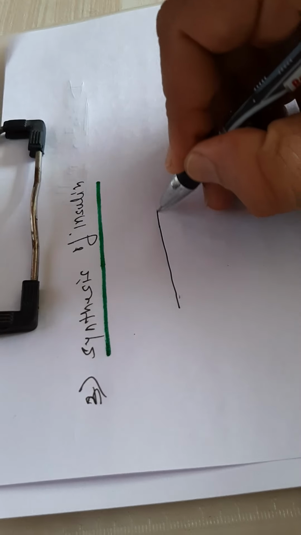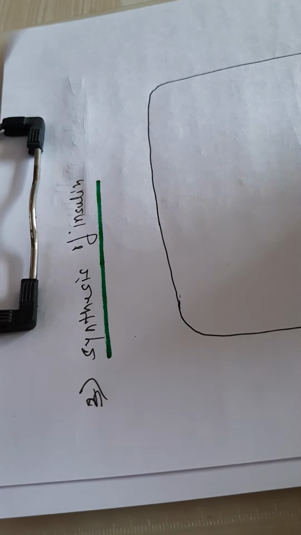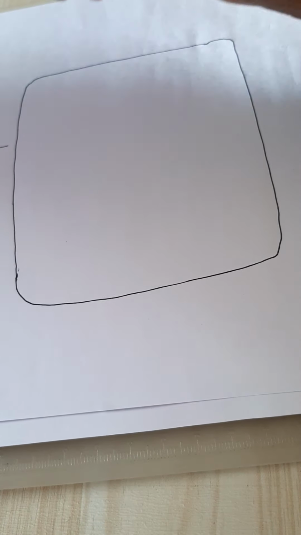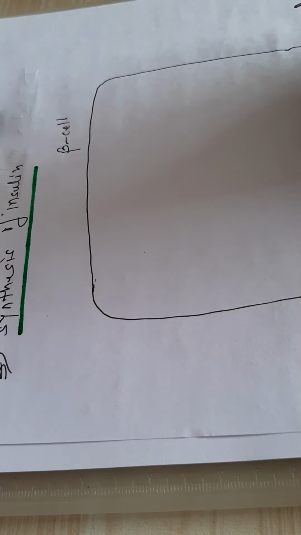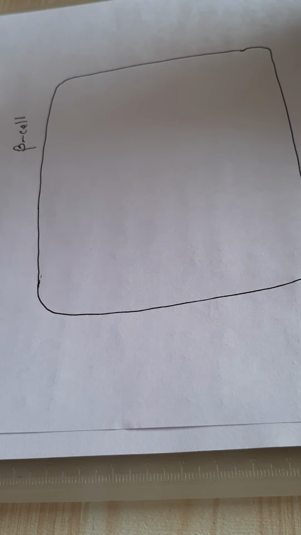Now for any hormone synthesis or protein synthesis, a protein hormone or peptide hormone, it is by the protein synthesis process, that is transcription and translation.